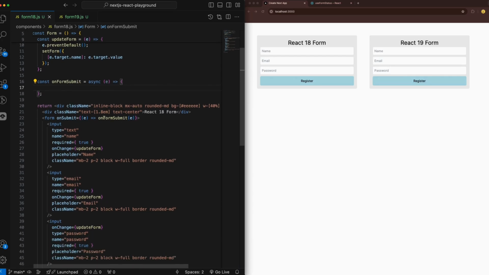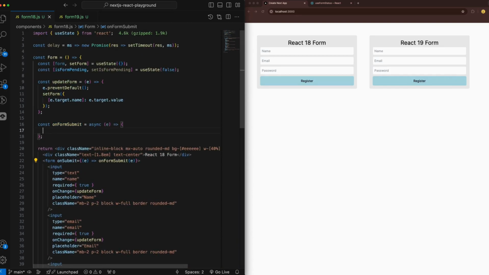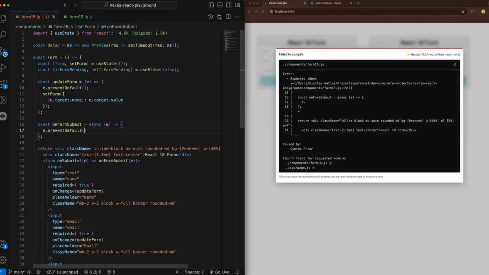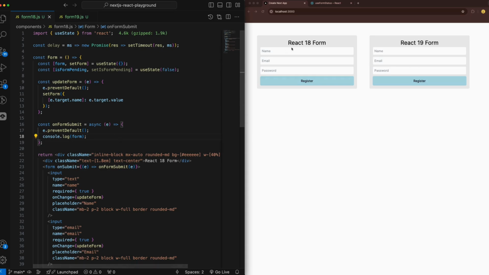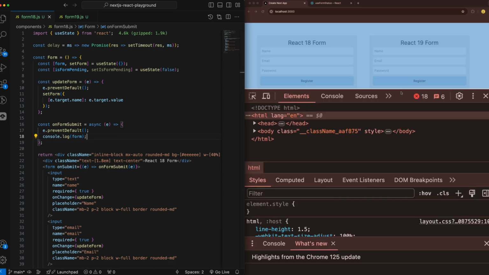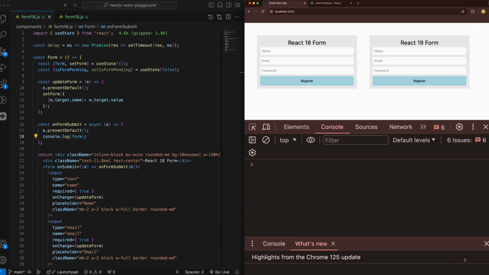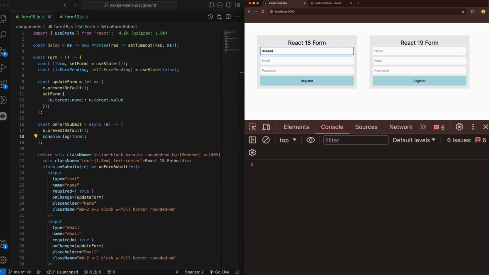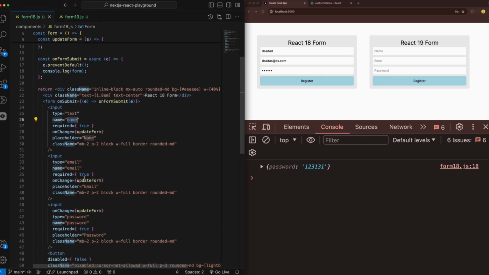The next thing we want to do on form submit is first prevent default, and also console.log the form to see if we have it. If we open up the console, nice, it's pretty big already. Let's add something in here. Oh nice, so we have only password, name, email.